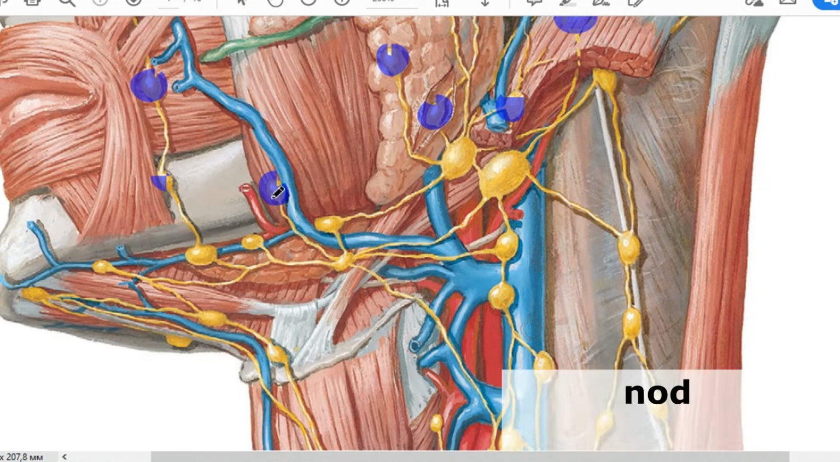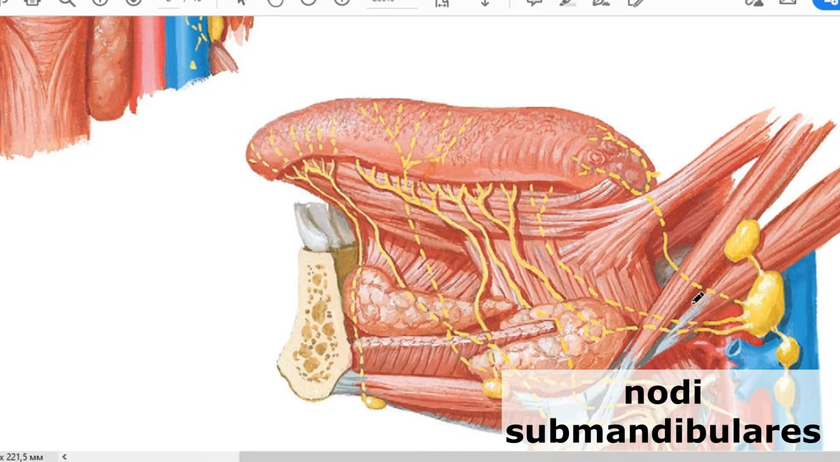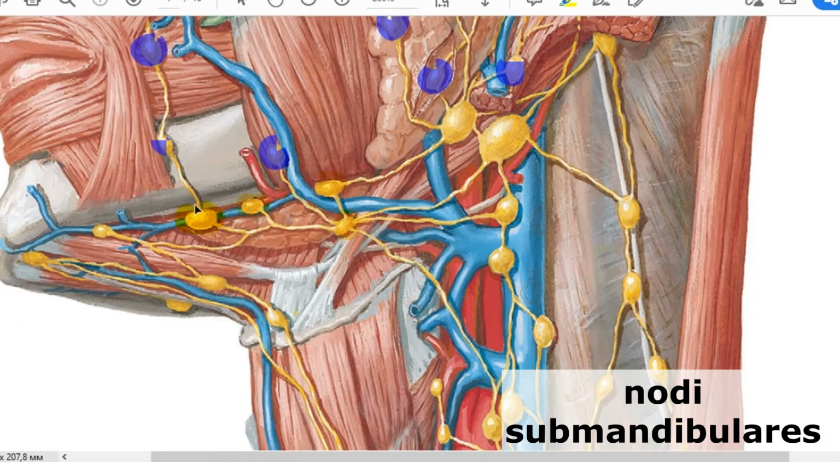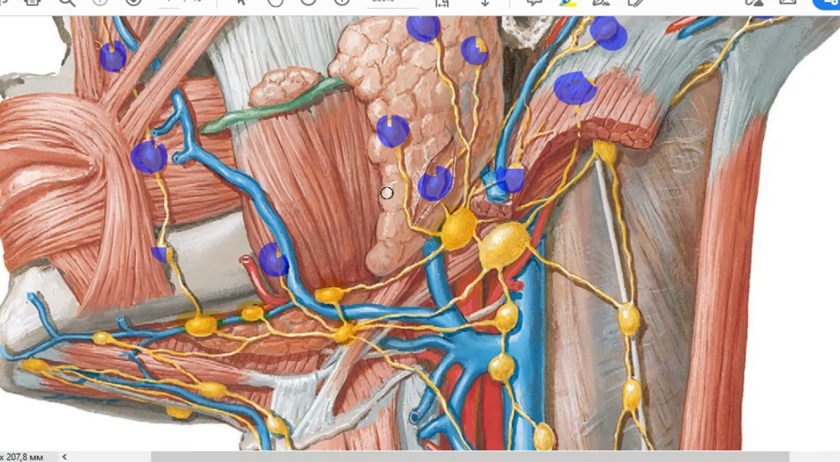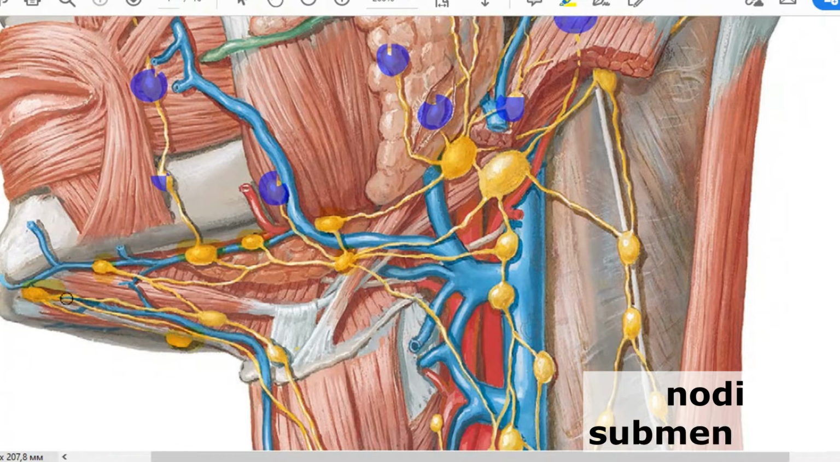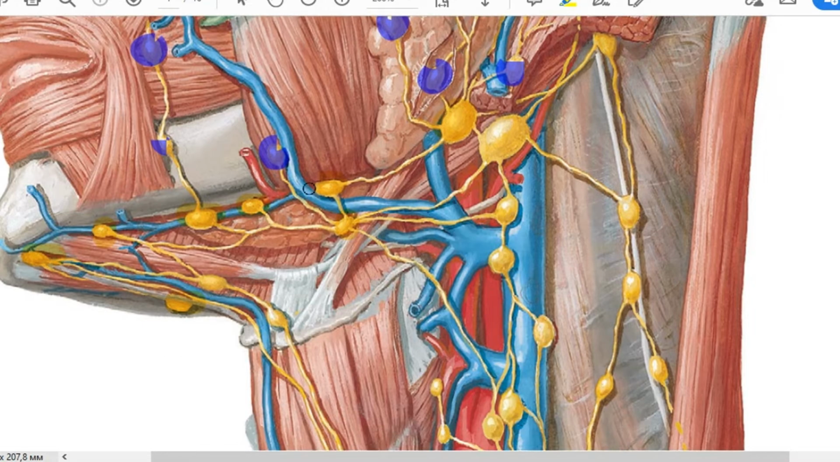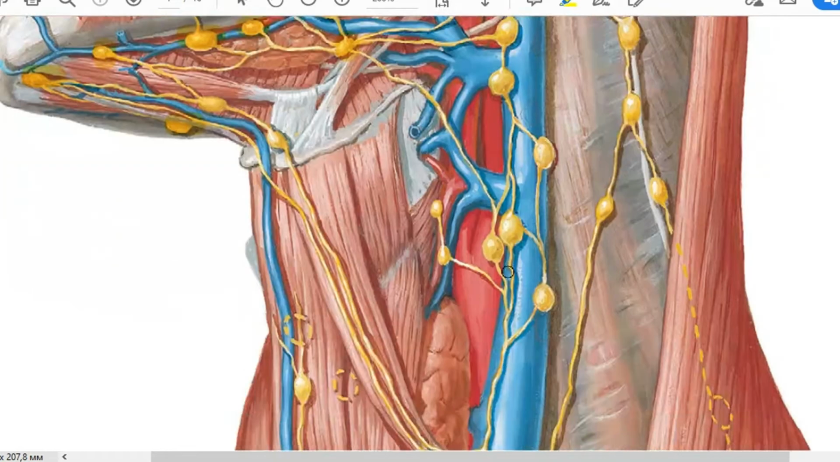These are the submandibular lymph nodes. All lymph from your tongue, teeth, and salivary glands is drained into the submandibular lymph nodes. There is a lot of them. Next, under the chin, there are nodi lymphatici submentalis, accompanying the same vein, and lymph from the submental and submandibular region is drained into the lymph nodes of the neck.